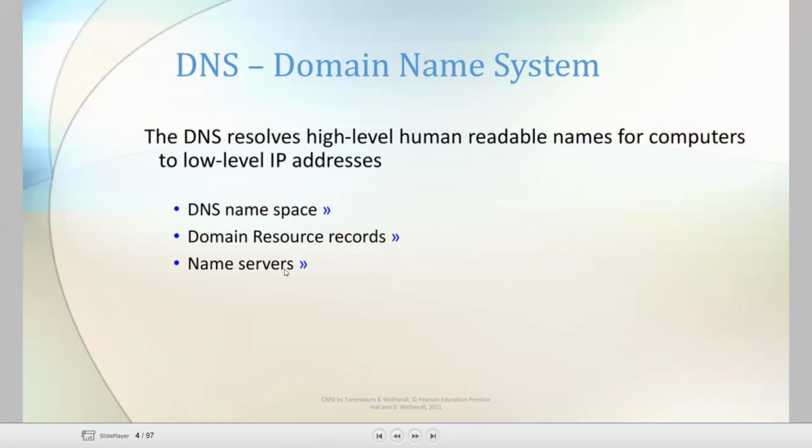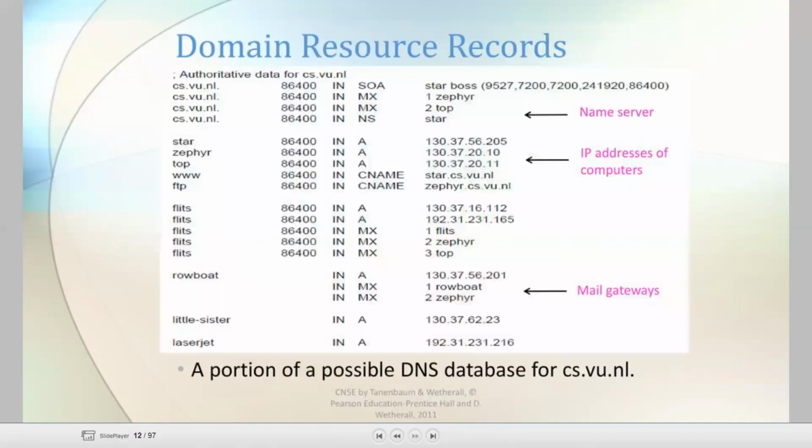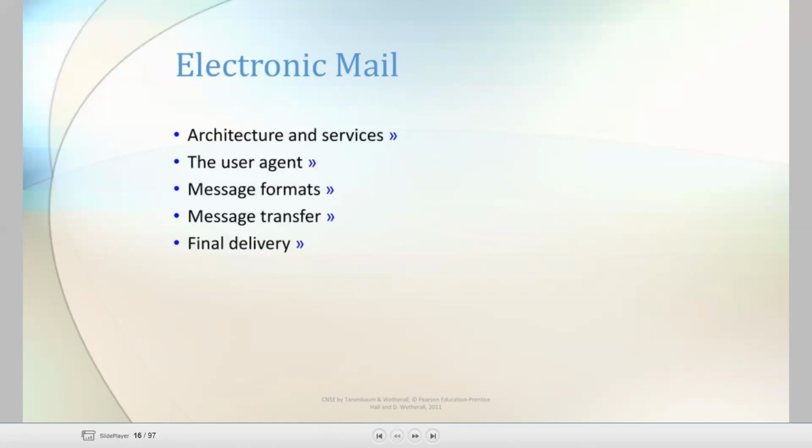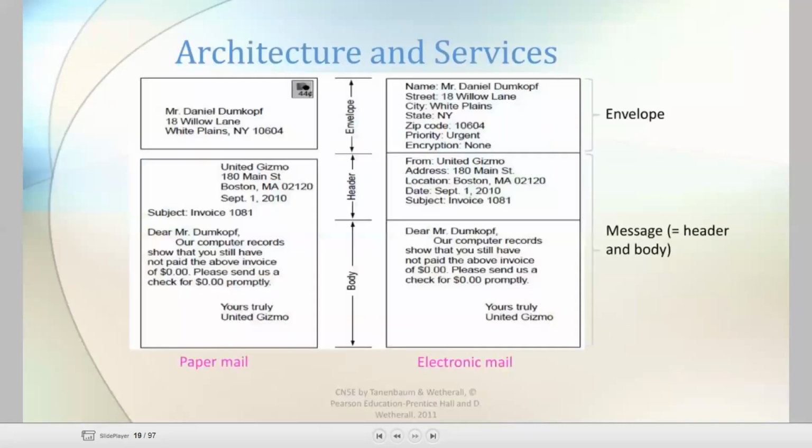The second part is email. In the email, we have discussed the architecture and services of email, the responsibility of the user agent, the different message formats, how the message transfer is done, and the final delivery.